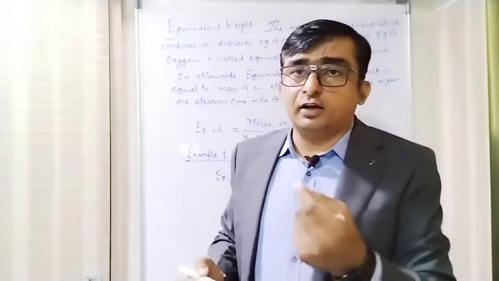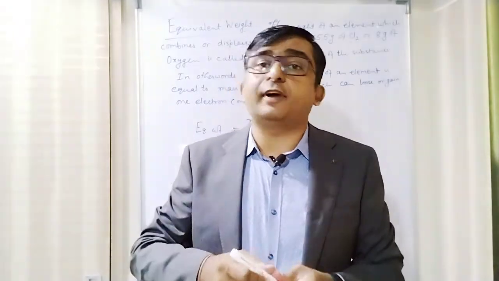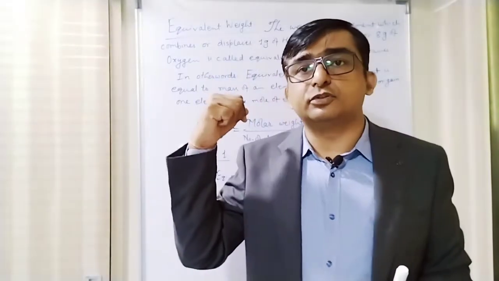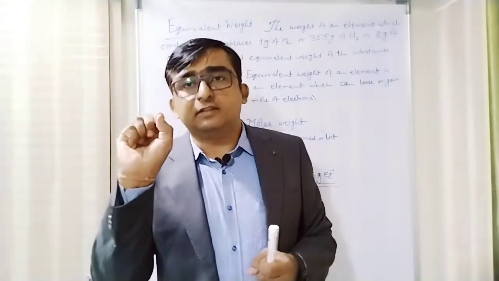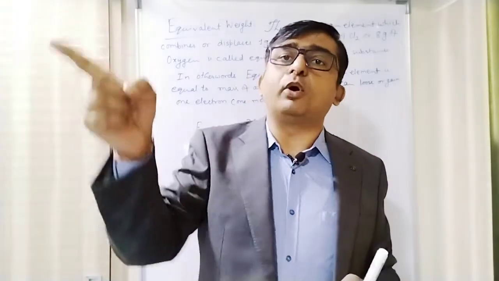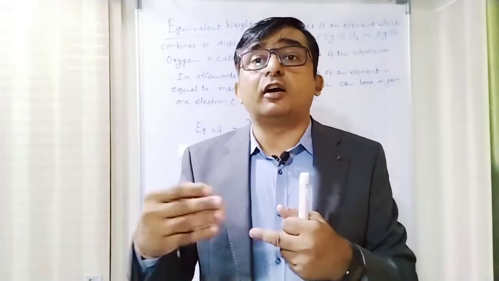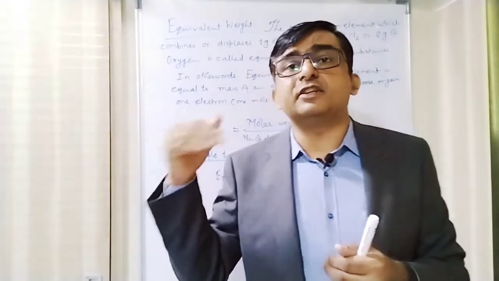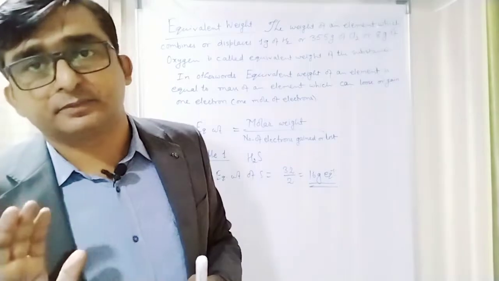So for any element whose equivalent weight you want to find, there should be at least 1 known compound of that element with hydrogen, chlorine, or oxygen, or some reaction in which hydrogen, chlorine, or oxygen is replaced by that element. Then we can see how many gram is being replaced.